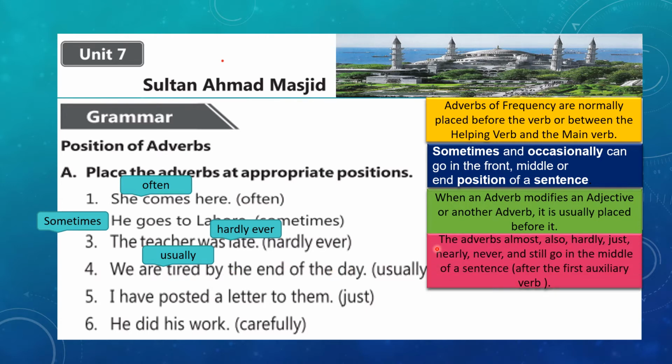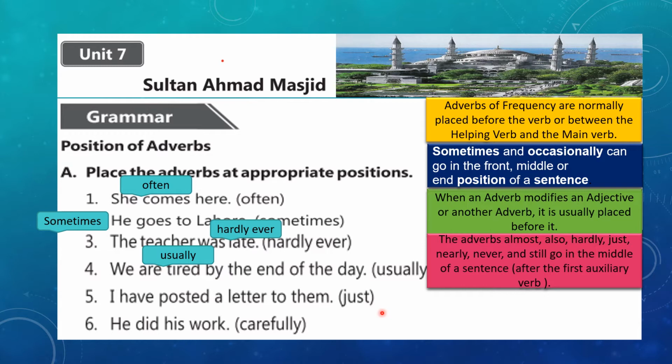Alright, there is another rule of applying adverbs. The adverbs almost, also, hardly, just, nearly, never and still go in the middle of a sentence. Keep this point, after the first auxiliary verb.